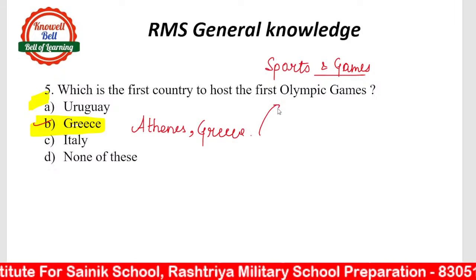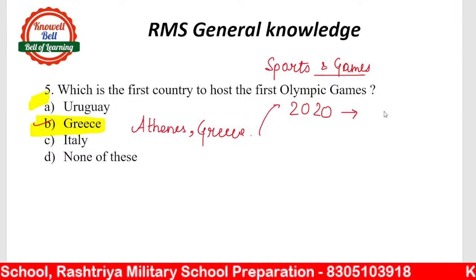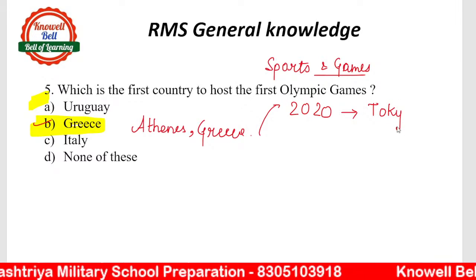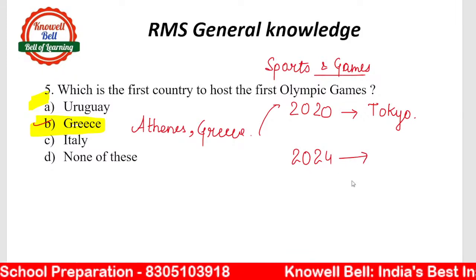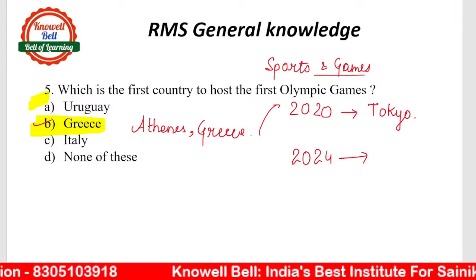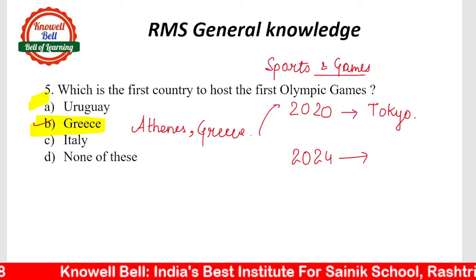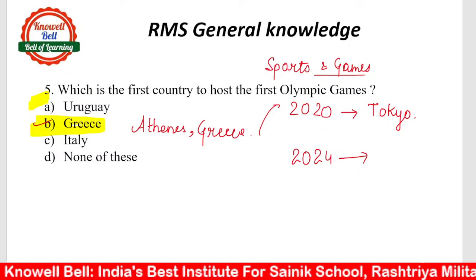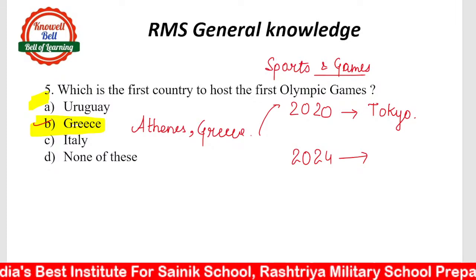Then the last Olympic Games, okay, 2020 Olympic Games, where were they conducted? They were in Tokyo. Okay, and upcoming 2024 Olympic Games, who knows where are they going to be conducted? Anyone knows? Does anyone know the answer? Olympic Games of 2024. Anyone knows which is the host country?